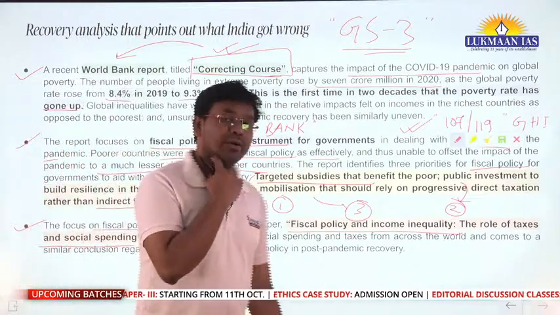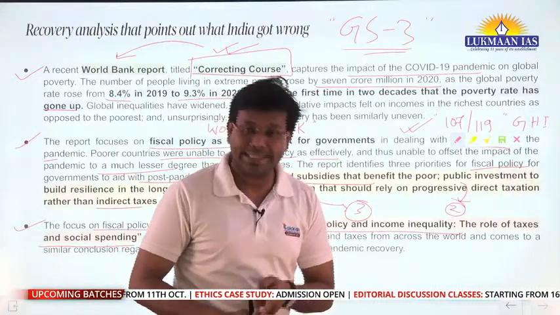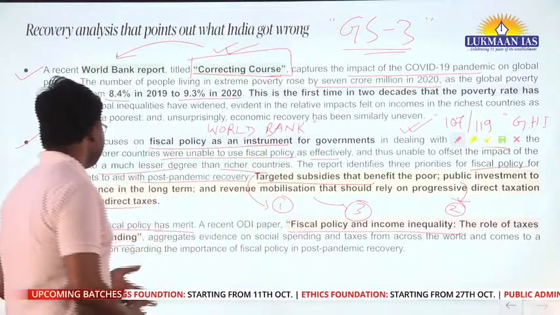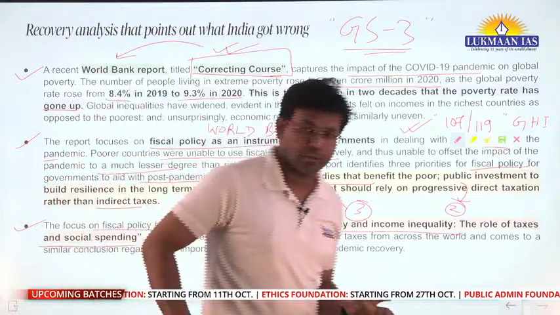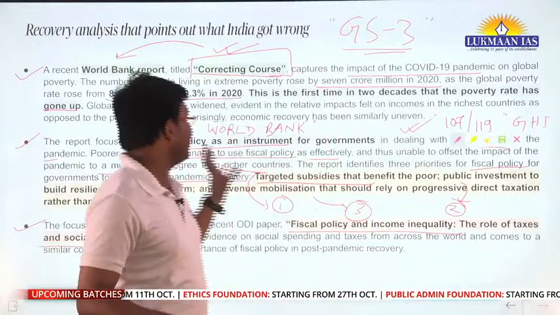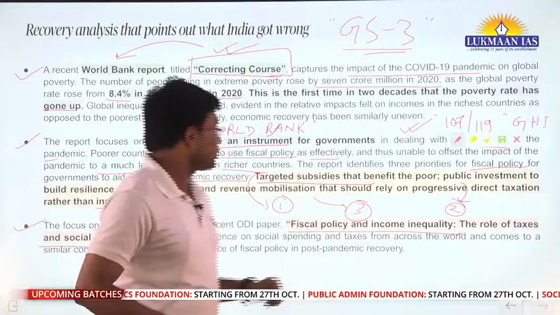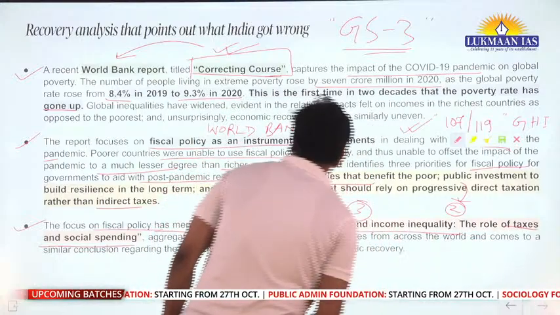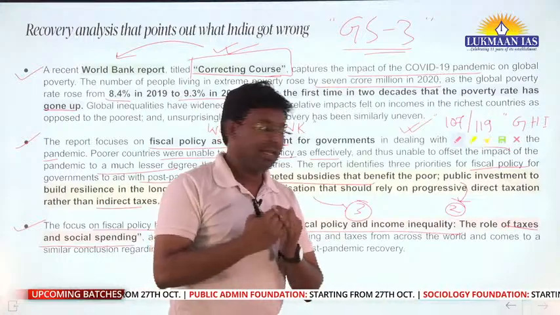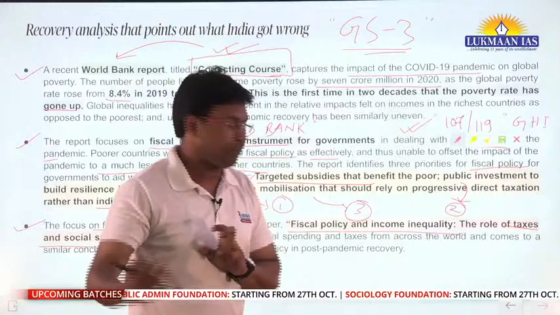The government of India or governments of many other countries impose taxes on their citizens and on the businesses running in their jurisdiction. And then they also do social spending. They take certain welfare measures. They have government schemes through which they provide subsidies to their people. So, when we talk about the role of taxes, through taxes the government receives money, and when we talk about social spending, through subsidies the government spends money.